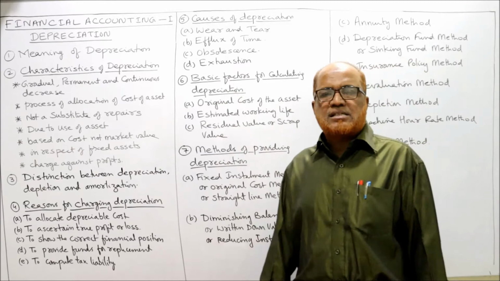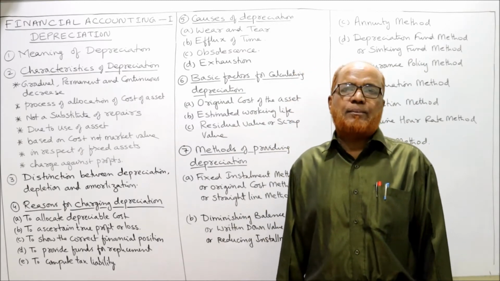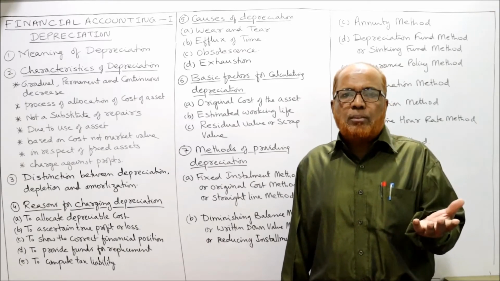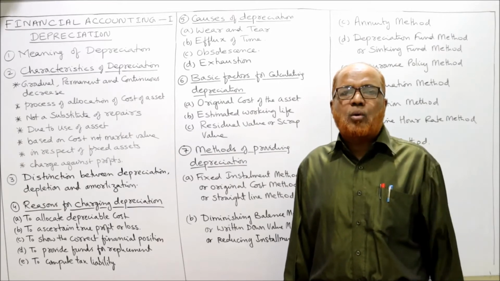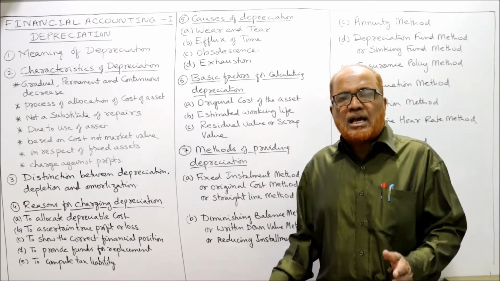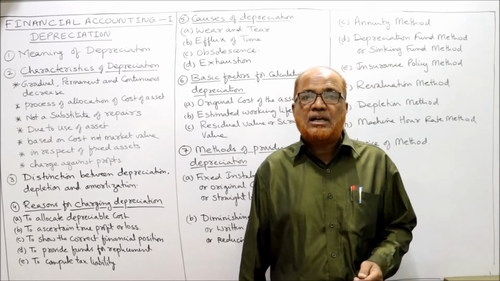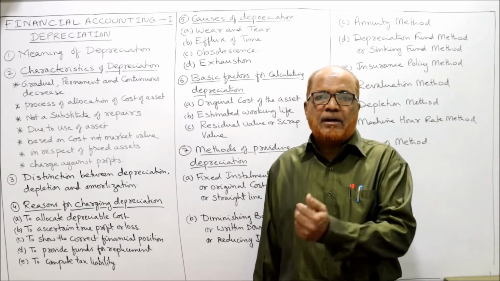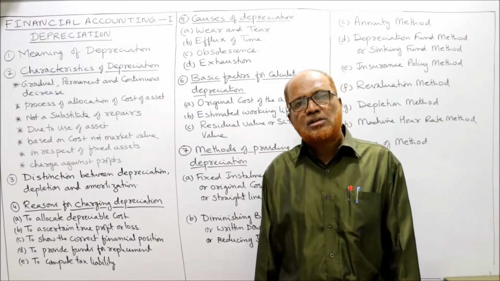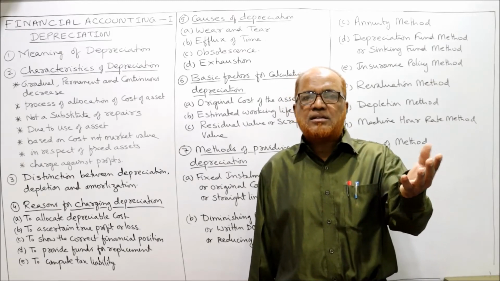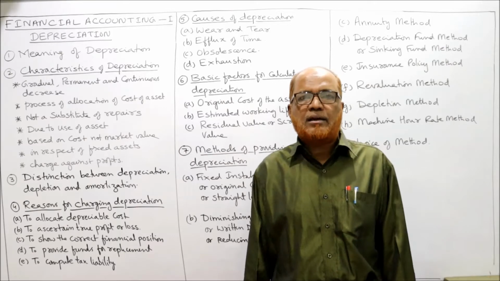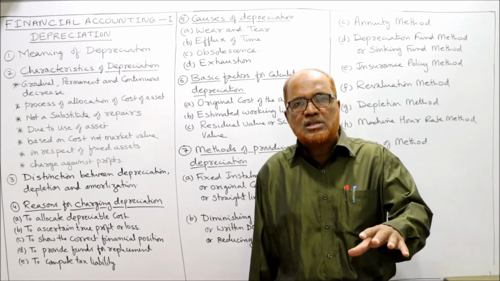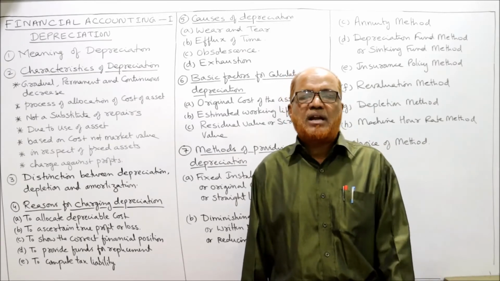Then obsolescence. The meaning of obsolescence is outdated. As technological development takes place, the old machinery and old equipment become outdated. Just like earlier, typewriters were there some 20-30 years back. Nowadays typewriters are not found because they have been replaced by printers and keyboards of computers. In that sense, we can say that typewriters have become obsolete, outdated. So on account of obsolescence also, depreciation will arise: outdated due to advancement in technology.